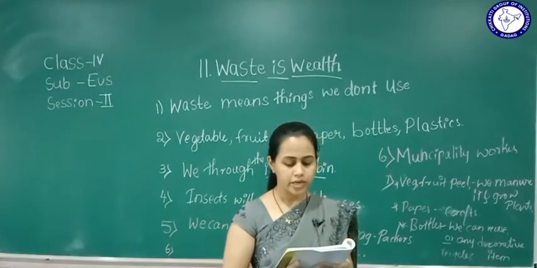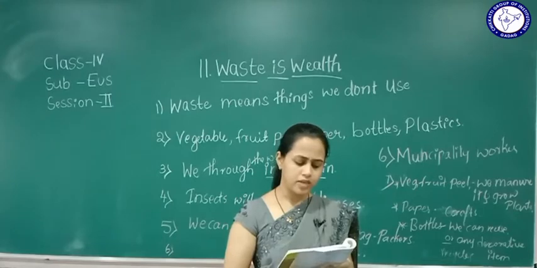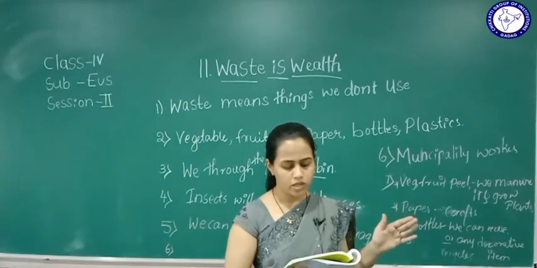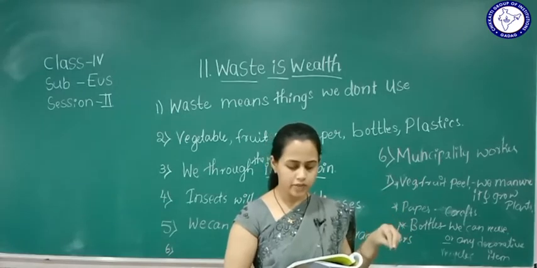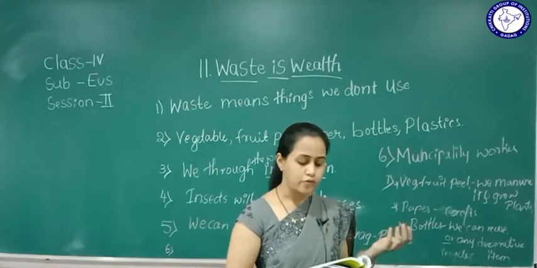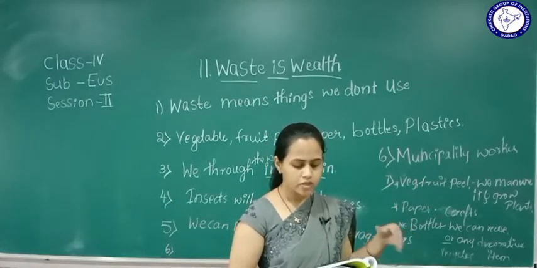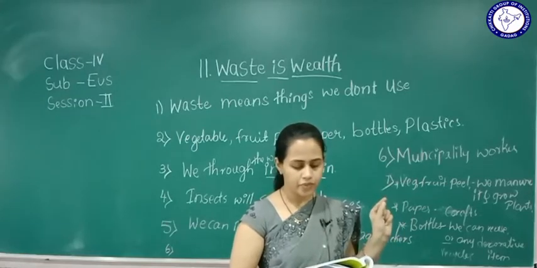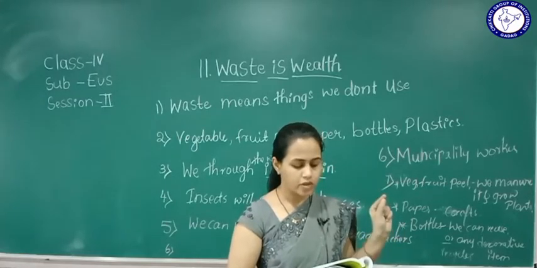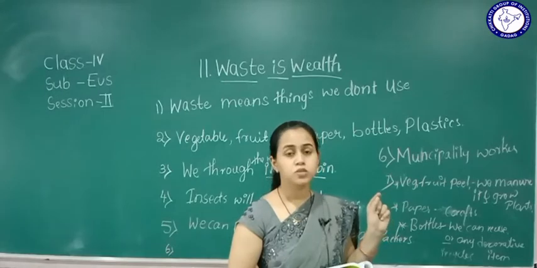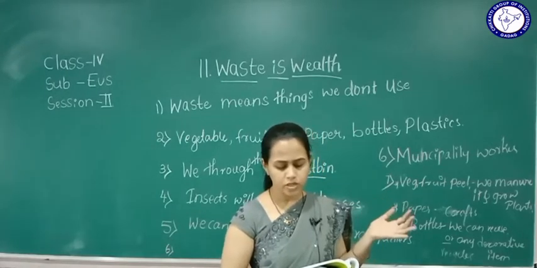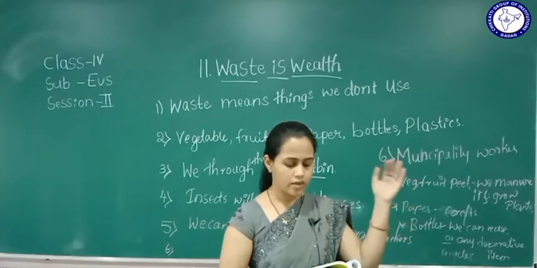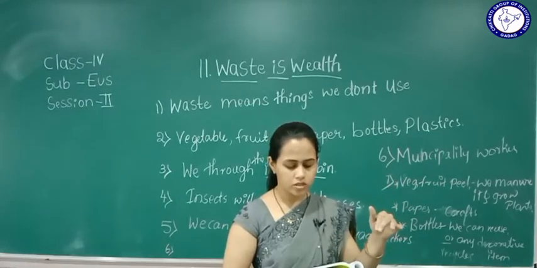Which objects decay? Take a big bottle, fill half of the bottle with soil, put leaves, vegetable and fruit peelings, small pieces of paper, plastic, rubber, cotton and small bottles. Okay, put some more soil and sprinkle water on it.